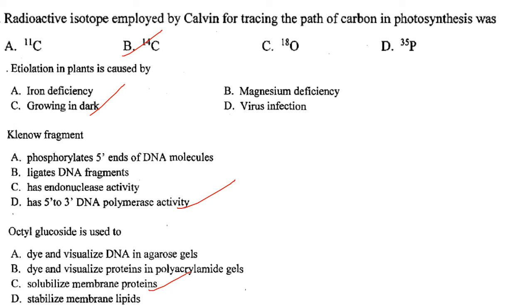Then Klenow fragment. Klenow fragment has 5' to 3' DNA polymerase activity. Then octyl glucoside is used to solubilize membrane proteins. Answer is option C. So that's it.